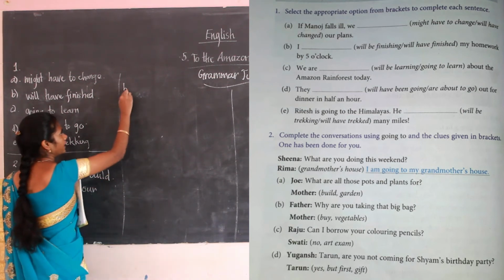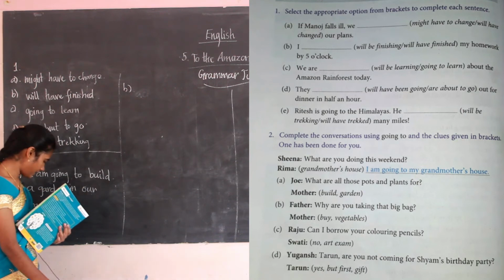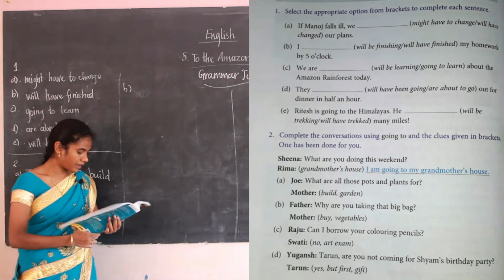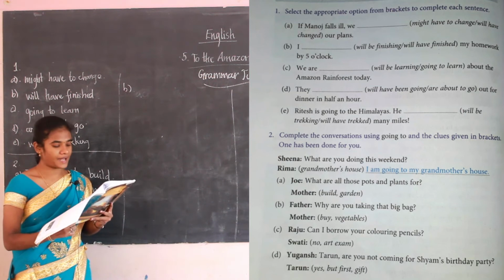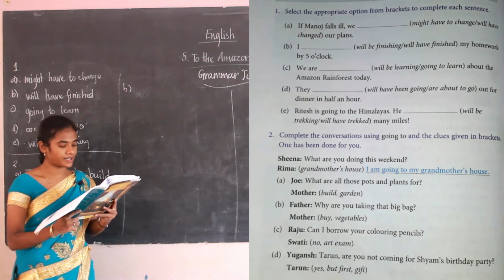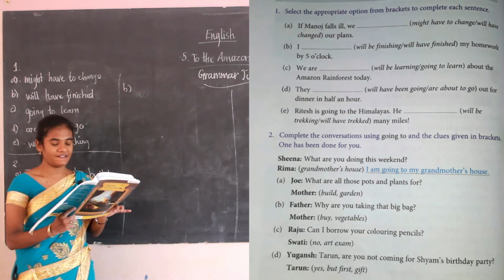Okay, the next B. Father, why are you taking this bag? The mother says, the clue given is buy vegetables.